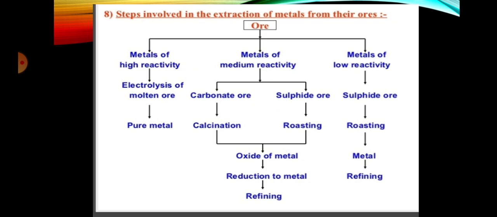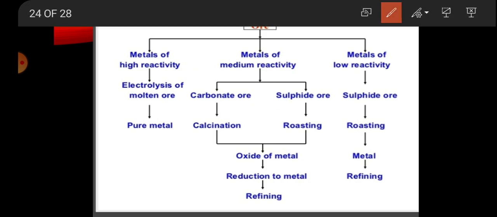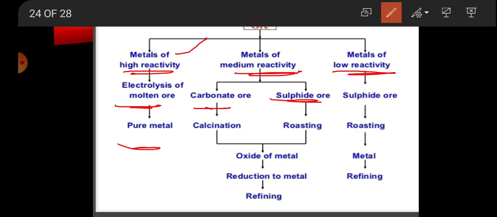Ores can be divided on the basis of their reactivity into 3 categories: high reactivity, medium reactivity, and low reactivity. Metals with high reactivity can be converted into pure metals by electrolysis. Metals of medium reactivity can be converted into carbonate or sulfide ores. Those metals having carbonates can be converted by calcination.